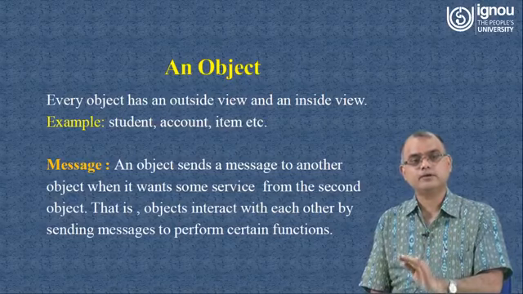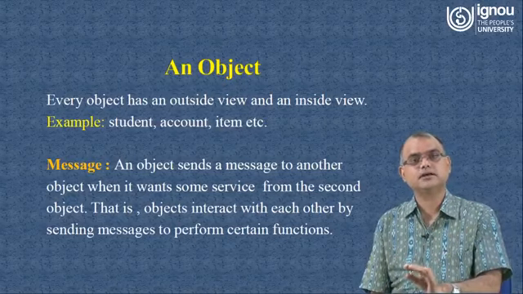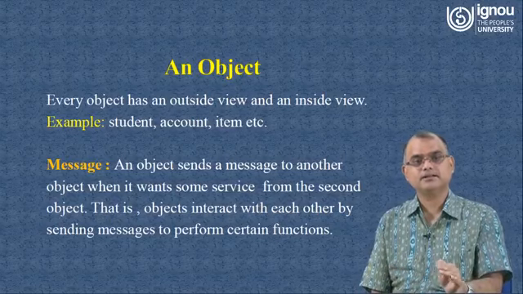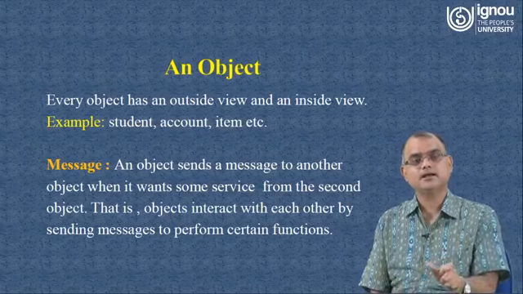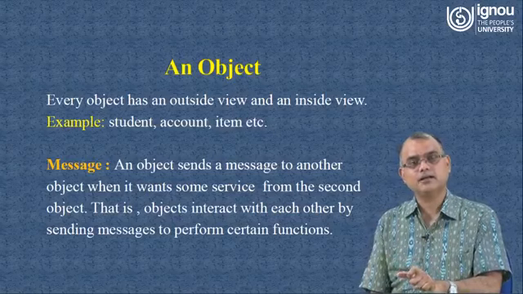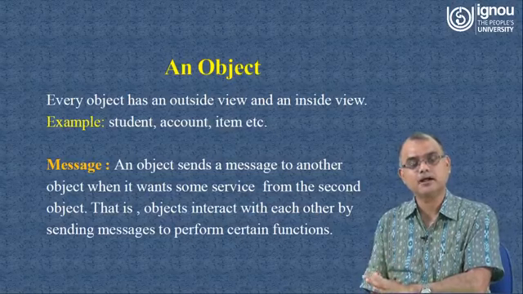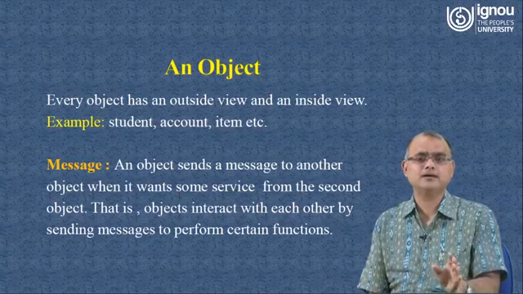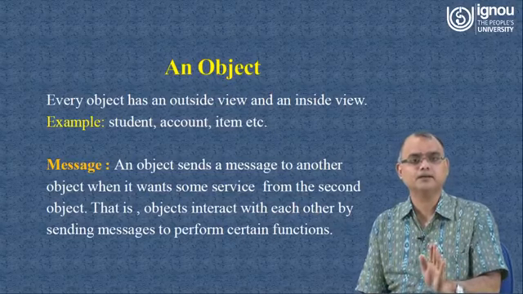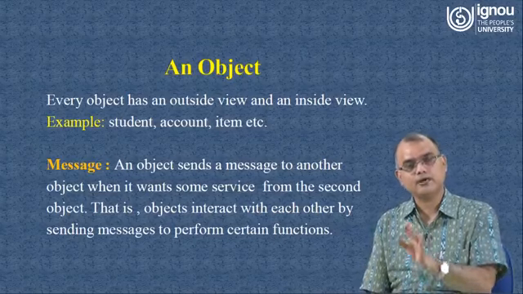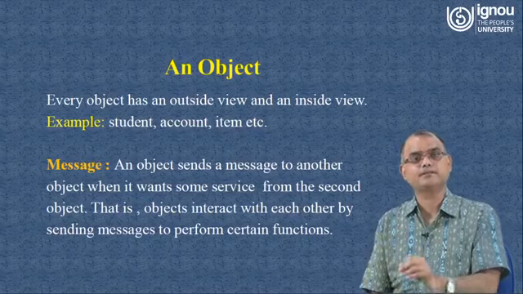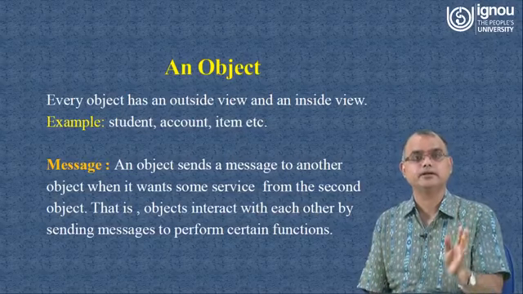Now again, how will objects communicate with each other? Objects will communicate with each other with the help of message passing, and that message passing happens with the help of a certain interface, and that interface is nothing but the implementation of those operations, the implementation of the functions. If you compare with function implementation in C, you are having functions, but now you are having functions associated with a specific type of object.